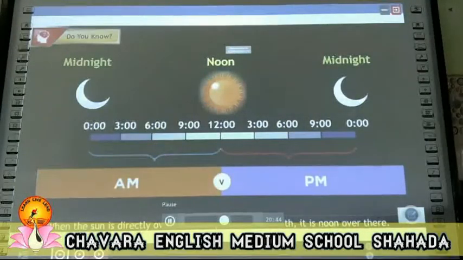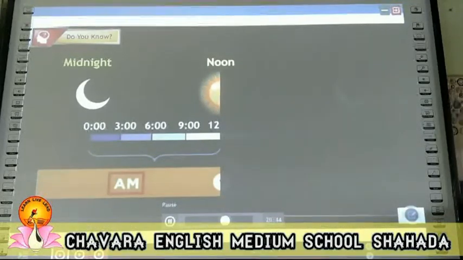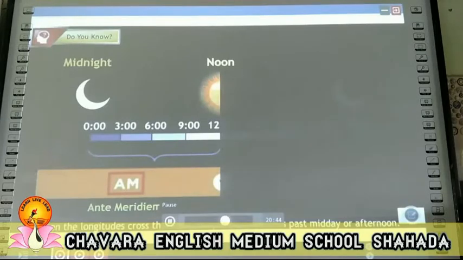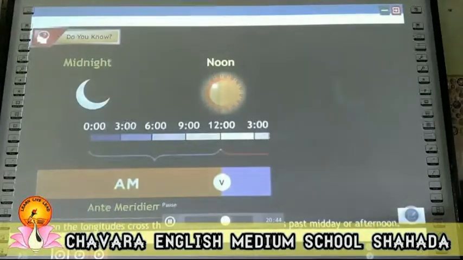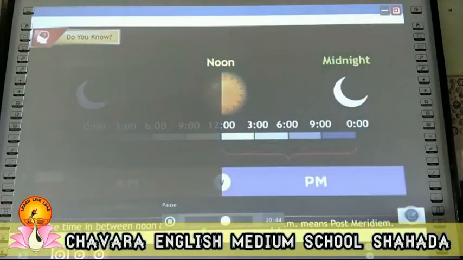When the sun is directly overhead at a place on the earth, it is noon over there. While telling the time between midnight and noon, we put AM in front of the time. This means anti-meridian. When the longitudes cross the noon time, then the time is past midday or afternoon. The time in between noon and midnight is denoted by PM, which means post-meridian.